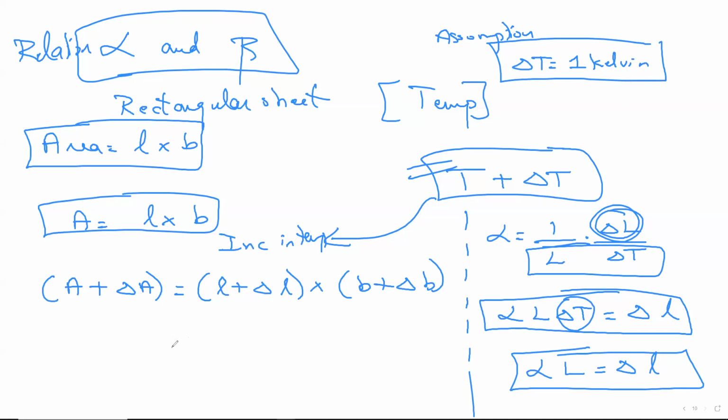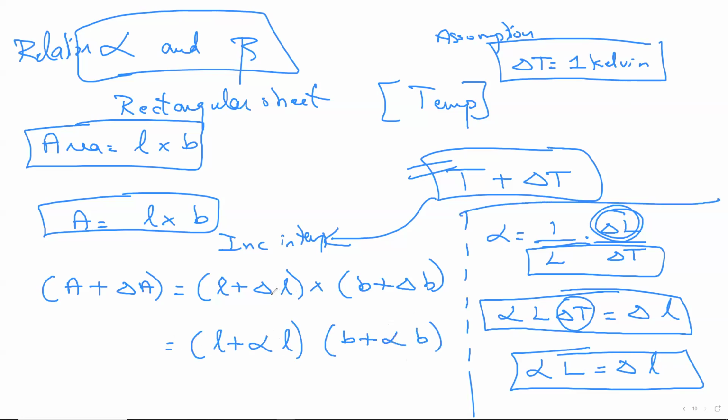Now see what I'm going to do. Ignore the left-hand side. Only focus on the right-hand side. I'll write L as it is. Instead of me writing delta L, I have an answer right now. Alpha L, I wrote. I'll open brackets. B as it is, plus. If delta L is equal to alpha L, delta B will be equal to alpha B. Alpha B, I wrote.